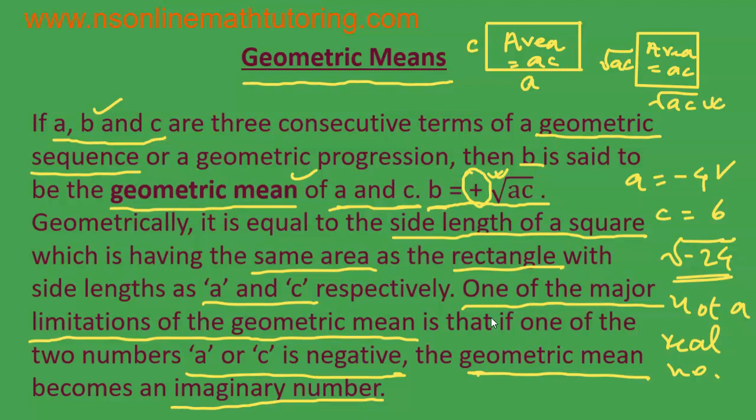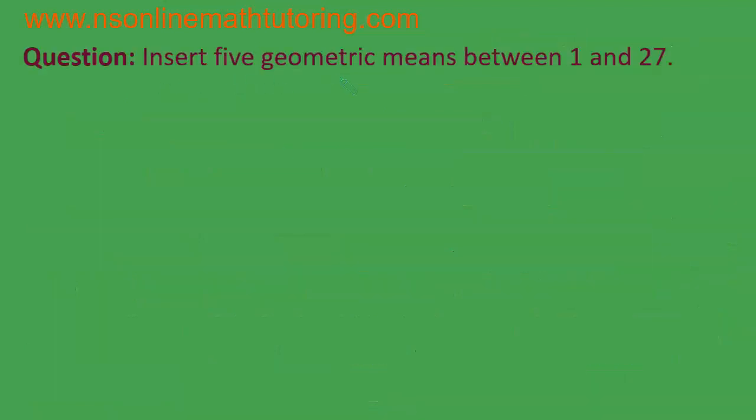Okay. So now that we have come to know about the geometric mean, what do we mean by this term, geometric mean? Let us solve one or two questions on the geometric means topic. Okay. Insert 5 geometric means between 1 and 27. So let's start with our answer. One and 27. Fine. So we write 1 and we write 27.